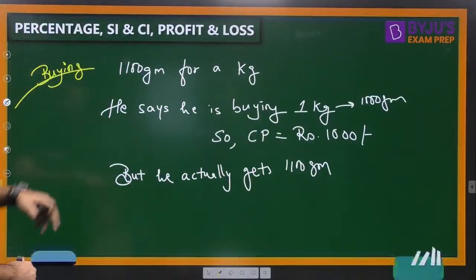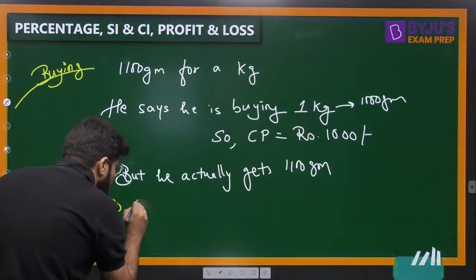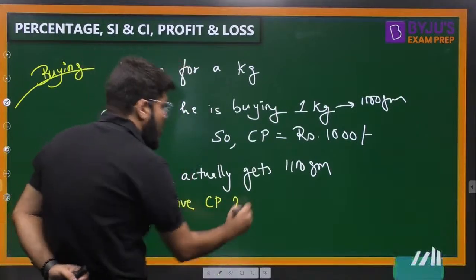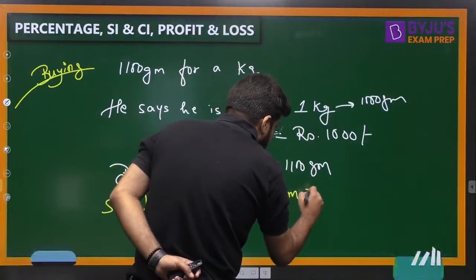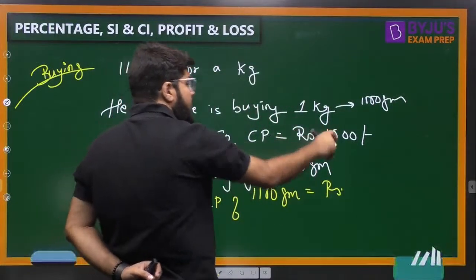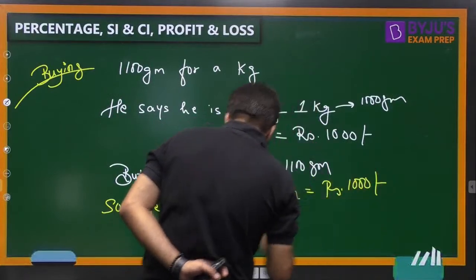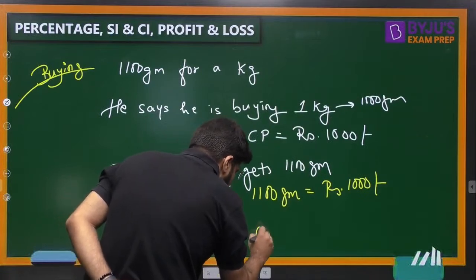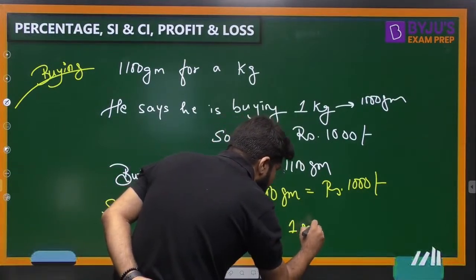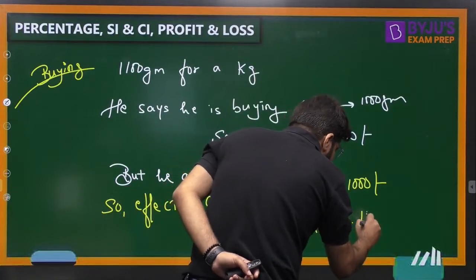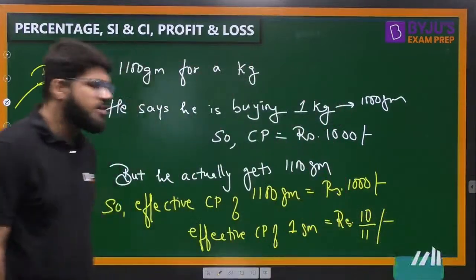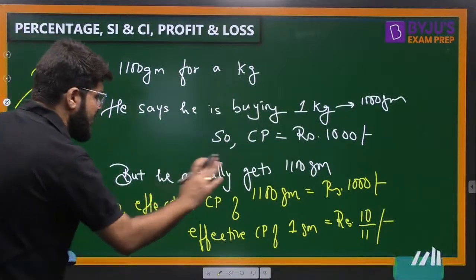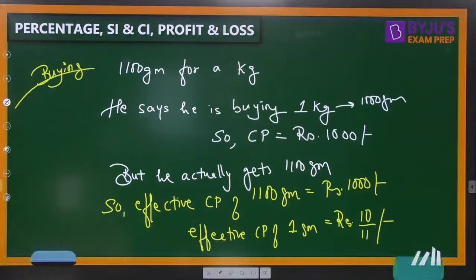Chalo. So he actually gets 1100. So now there is the concept of effective cost price. What is the effective cost price of 1100 gram? He has given only 1000 rupees. पैसा उसने जेब से 1000 ही दिया है. So what is the effective cost price of 1 gram? It is rupees 10 by 11.